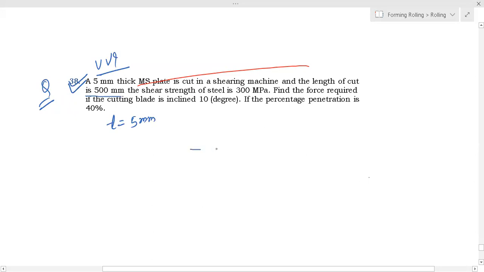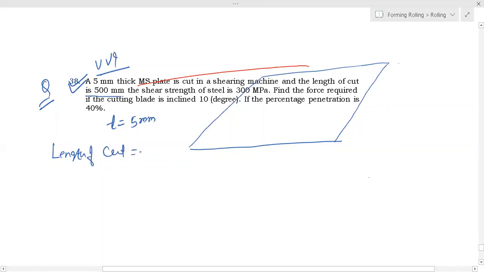Means you have a very big sheet, and that is to be cut. You have to cut it. And the length of the cut is 500 mm.